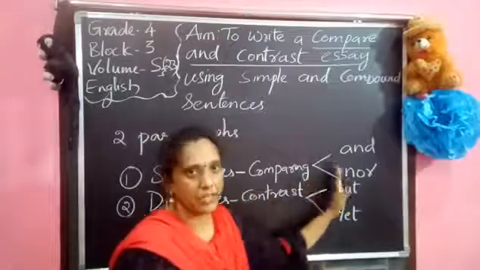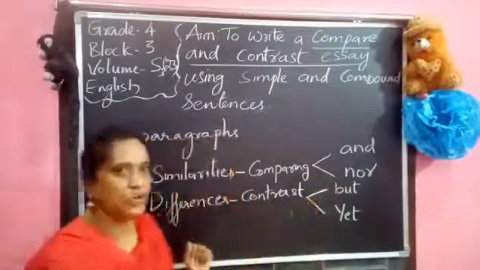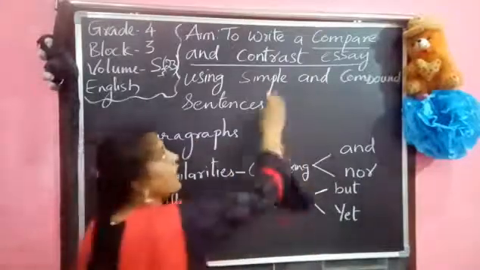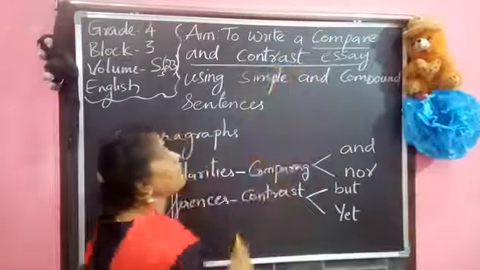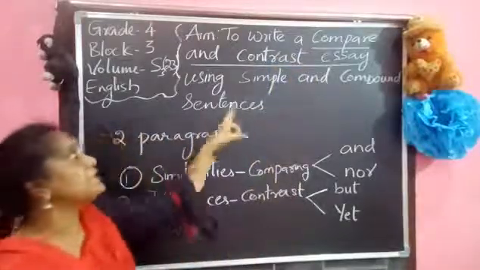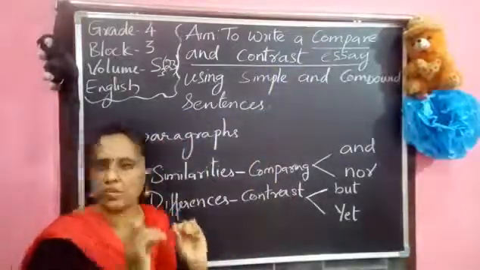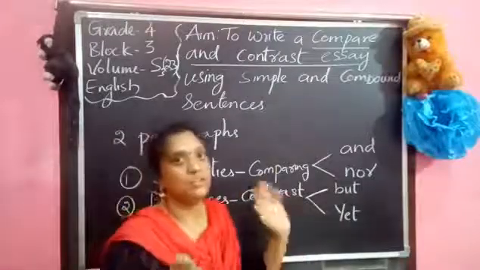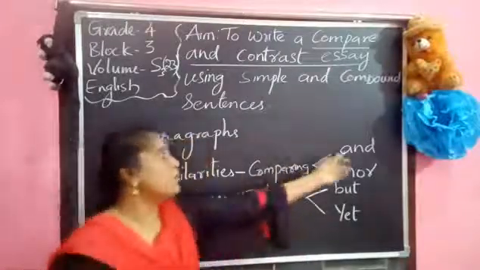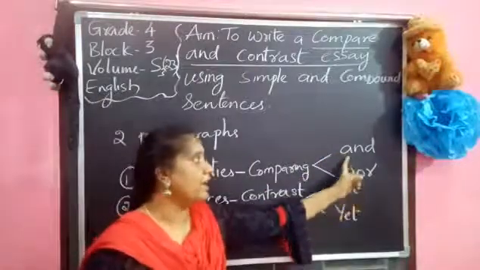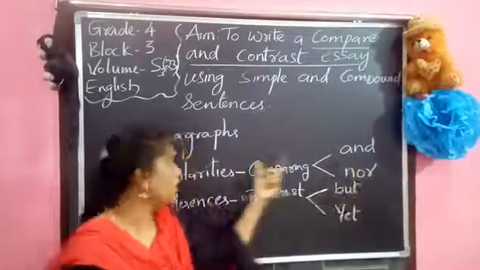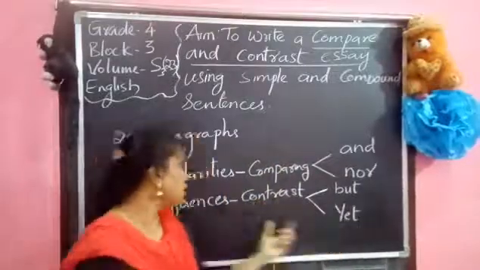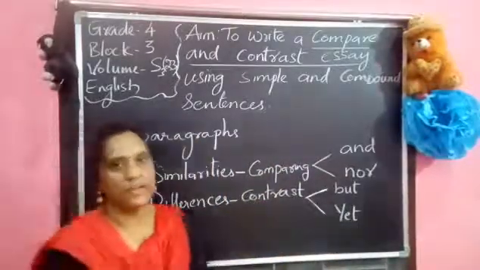Okay. Basing on this, you try to complete your volume. Children, remember once again, we are going to write a comparing and contrast essay using simple and compound sentences. You can use simple sentences also, but mostly try to use compound sentences by writing and, nor to compare the similarities, and but and yet to compare the differences.